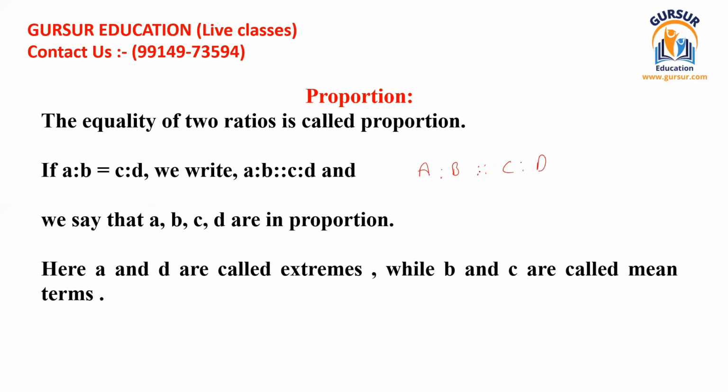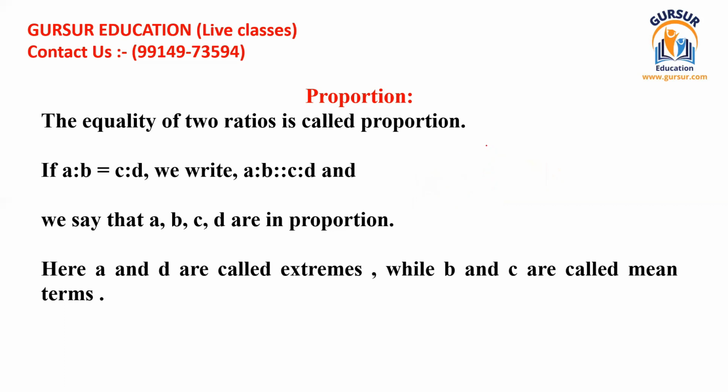You can see that two terms have been given at the extreme ends: A is given on the left hand side and D is given on the right hand side. These two terms, the first term and the last term, are known as extremes. And the terms which are not at either end, like B and C, are known as mean terms or middle terms. This is the important thing you have to cover and understand.